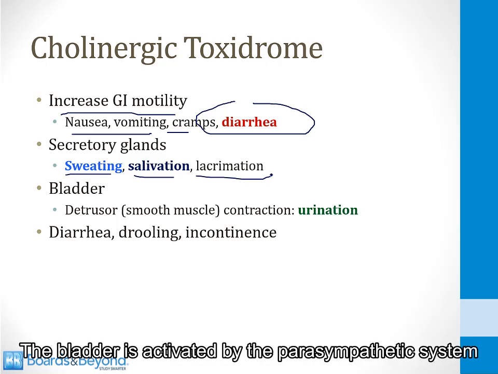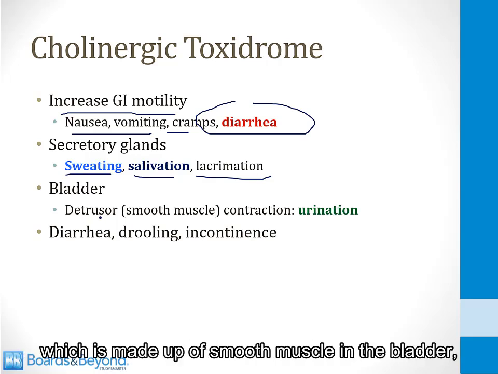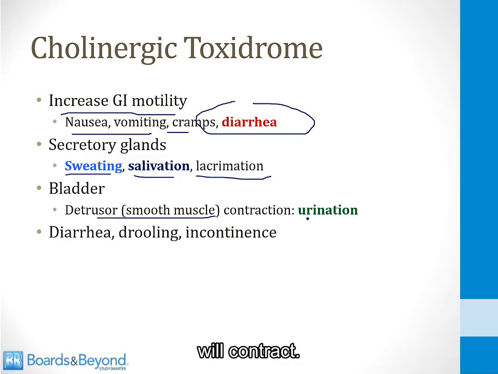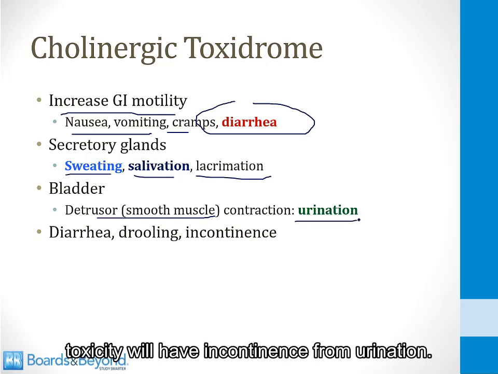The bladder is activated by the parasympathetic system when you want to urinate, so the detrusor, which is made up of smooth muscle in the bladder, will contract, and that means that people exposed to cholinergic toxicity will have incontinence from urination.